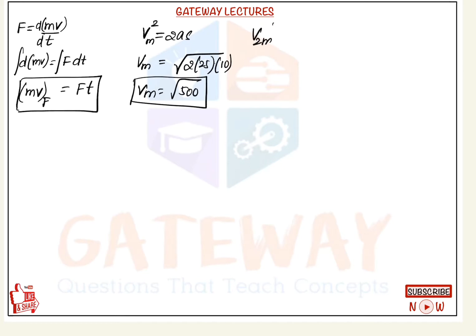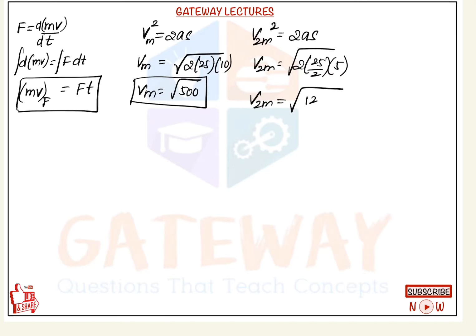Similarly for the large block, v2 square is equal to 2as. From that v2 is equal to under root of 2 into acceleration 25 upon 2 into s is 5 meters. So from that we will get the v2 value as under root of 125 meter per second. So both the velocities are known. Now we can apply conservation of momentum.